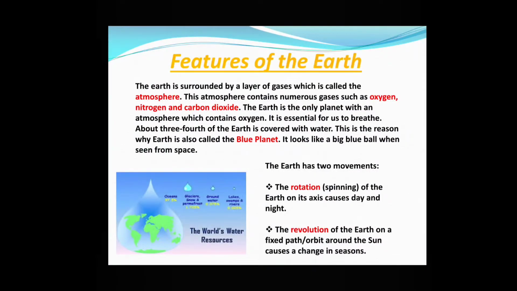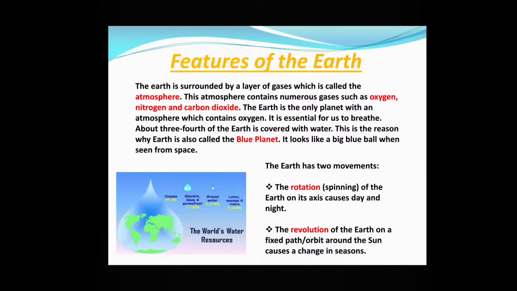Features of the Earth. The Earth is surrounded by a layer of gases which is called the atmosphere. So what is atmosphere? Layer of gases that surrounds the Earth is known as atmosphere. This atmosphere contains numerous gases such as oxygen, nitrogen and carbon dioxide. The Earth is the only planet with an atmosphere which contains oxygen. It is essential for us to breathe.